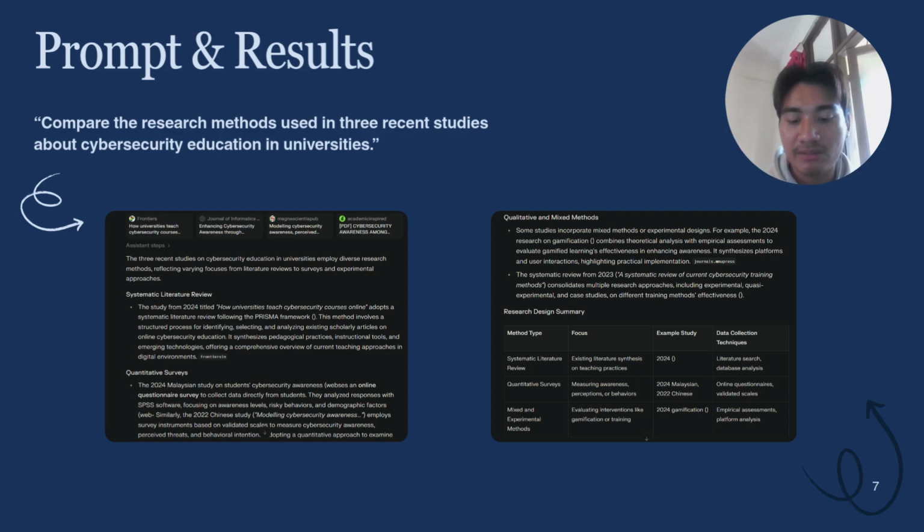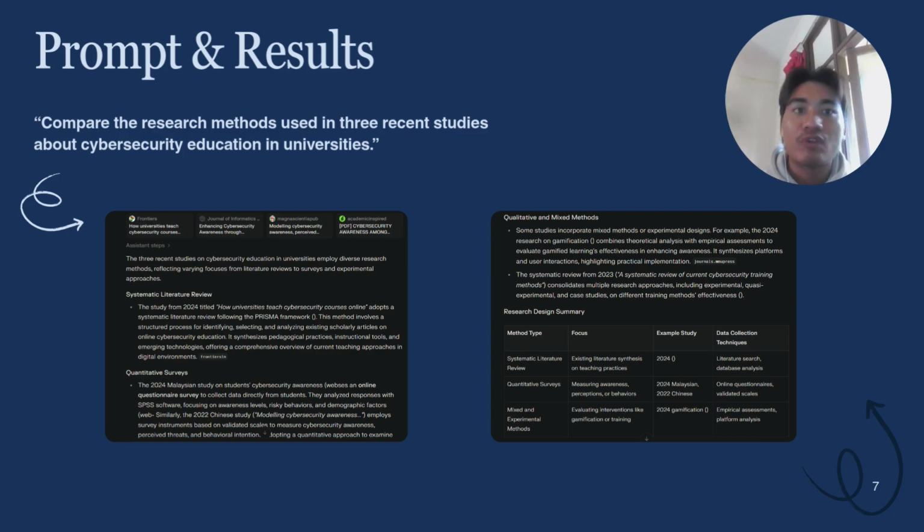For instance, it says the recent studies on cybersecurity education in university employ diverse research methods. So basically it summarizes every research that Perplexity AI found.